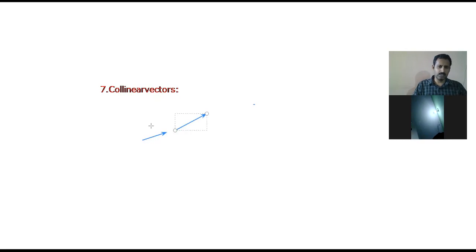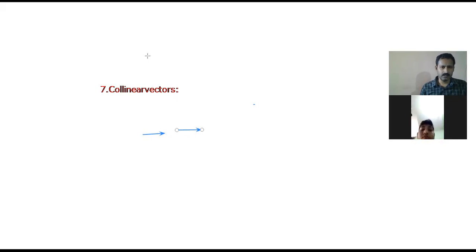I have to draw it in a horizontal way, neatly. This is vector A. This is vector B.